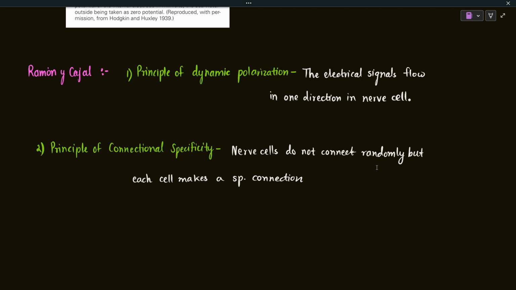Okay, with this we are done with today's lecture. We have just studied all of the structural parts of the neuron. In the next lecture we will learn about different types of neurons. This categorization will be based on different properties: the functional properties, the structural properties, and the conductive properties of the neurons. So we will be learning about the types of neurons in the next lecture.